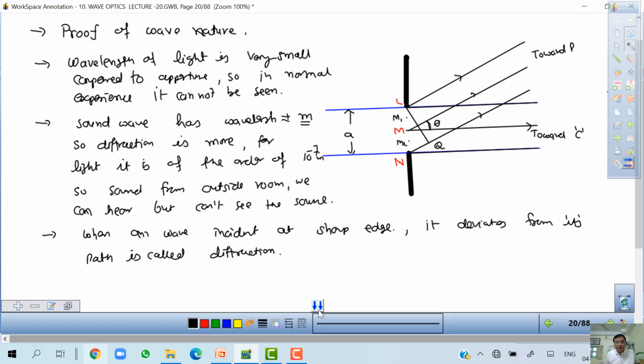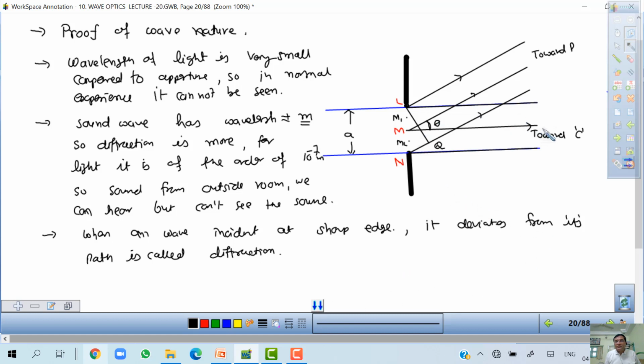So if you see it on the screen, then you will find dark and bright bands. And why we get these dark and bright bands, that we want to explain. Of course, dark corresponds to destructive interference and bright corresponds to constructive interference. So in the beginning I told you, to explain diffraction we need interference. Without interference you cannot explain diffraction at all. Okay.